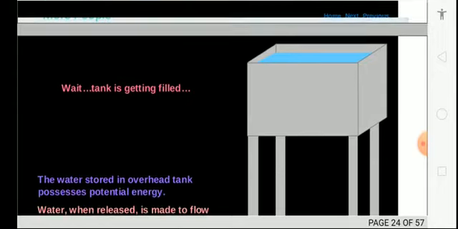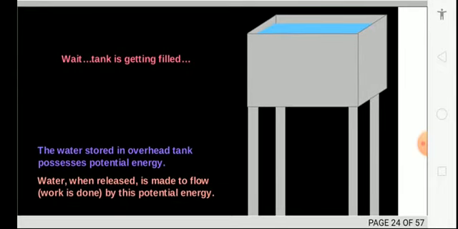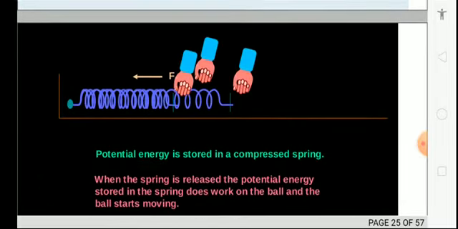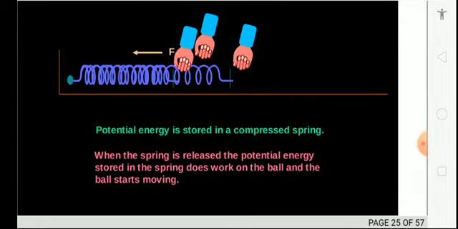A rubber band, etc. A tank getting filled: water stored in an overhead tank possesses potential energy. When the water is released to flow, work is done. That is your potential energy, which is converted into kinetic energy.